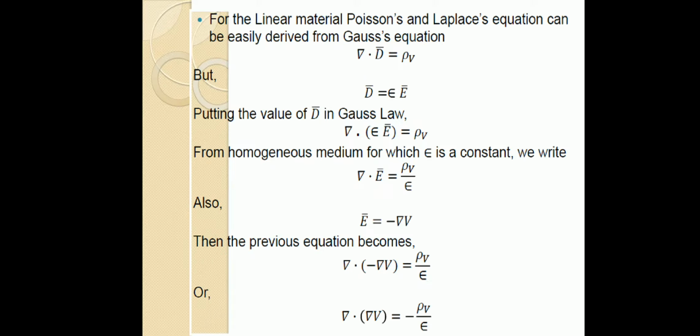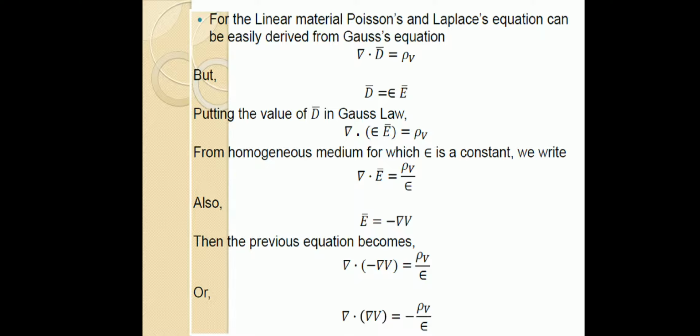So we can see one more time how we can derive Poisson's equation. To derive it, first we take the expression of Gauss law, that is del dot D equal to rho V. In that we replace D with epsilon E. So you get del dot epsilon E equal to rho V. Then after simplification you get del dot E equal to rho V by epsilon.